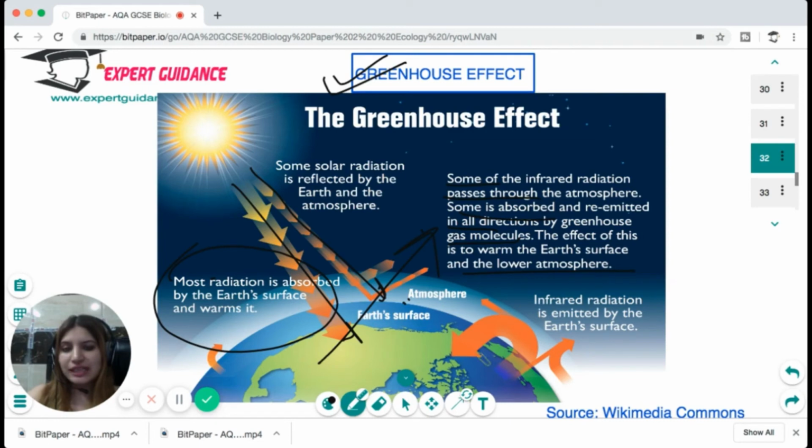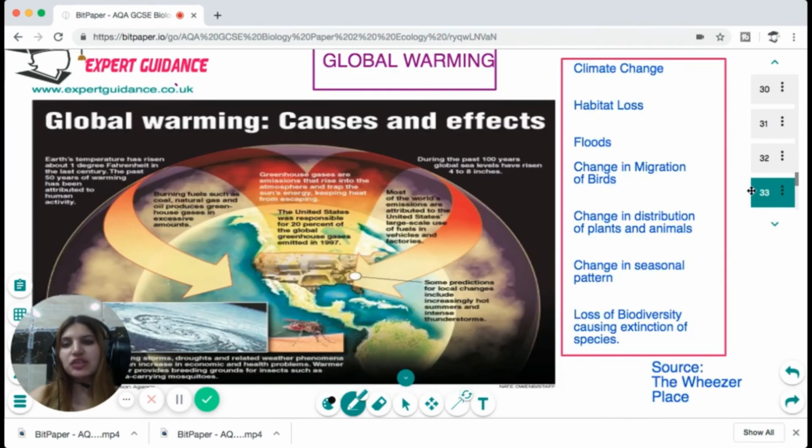So you can see that when the Earth rays are coming, they are reflected back, but this blanket is being formed by the greenhouse gases, which are mainly carbon dioxide, methane, and water vapor, and it is not allowing the infrared radiation to reflect back, and they are emitted back into the Earth's atmosphere, causing the heating. This is a greenhouse effect.